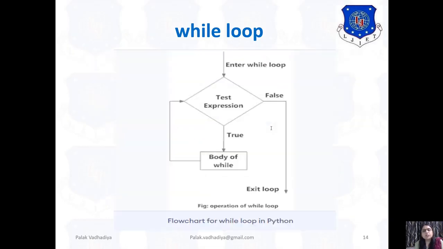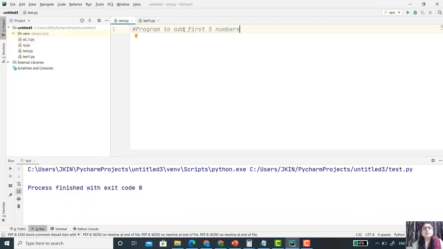Now let's see the flowchart for the while loop. As we discussed, first the test expression is evaluated, and if it is true, then the body of while is executed. Again, the test expression is evaluated, and if it is true, the body of while is executed again. This process continues until the test expression is evaluated as false, and then it exits from the loop.